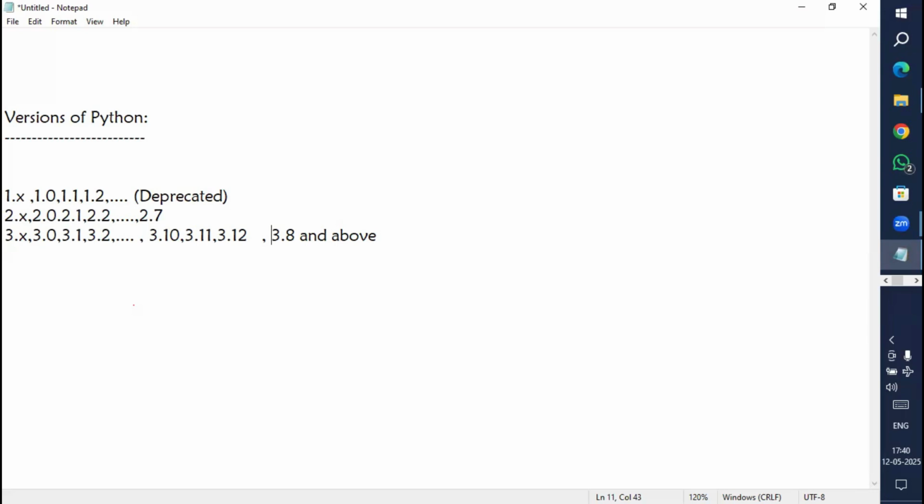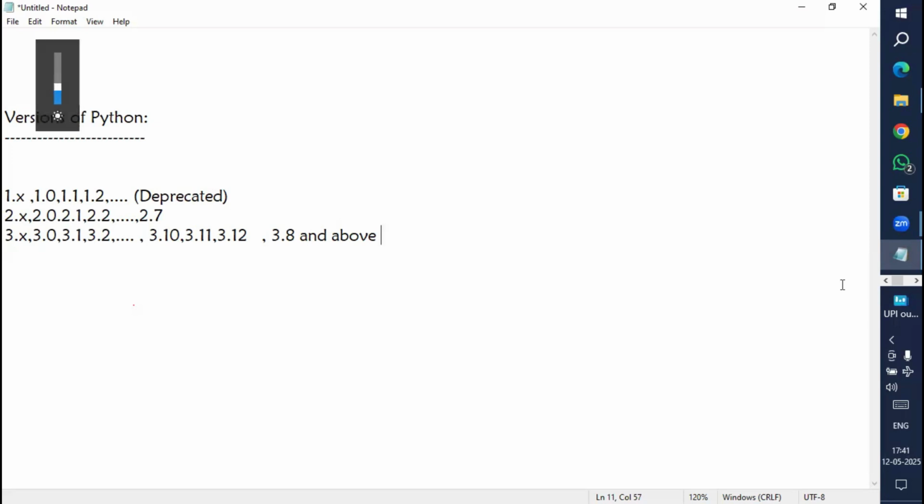Suppose tomorrow you want to use Django or any other frameworks or technologies, this Python may not support those particular frameworks. That is why you should download and install at least 3.8 and above. However, you also can download and install the latest version, which is better. So this is a note you have to remember: at least 3.8 and above version you have to download and install.